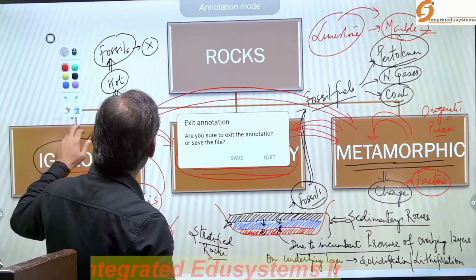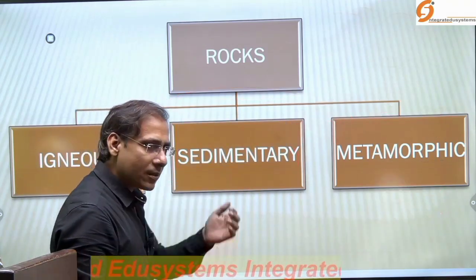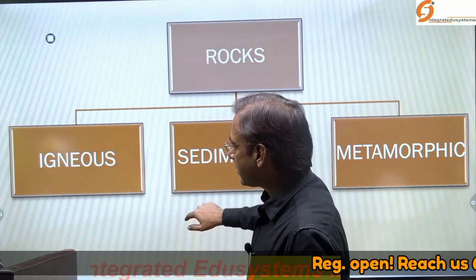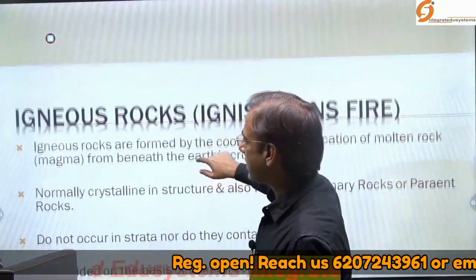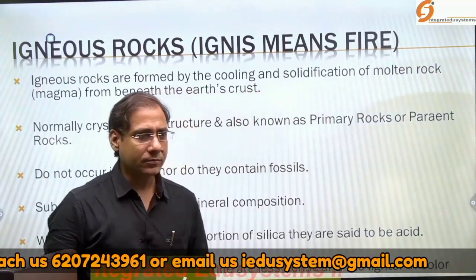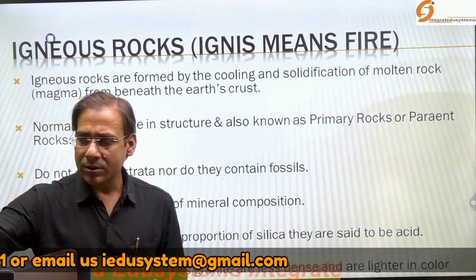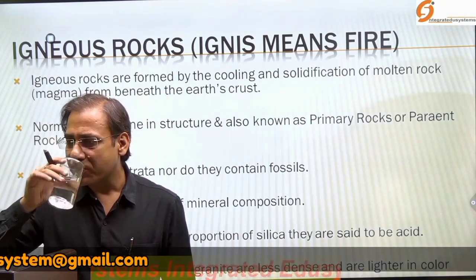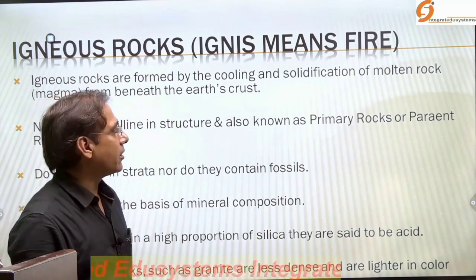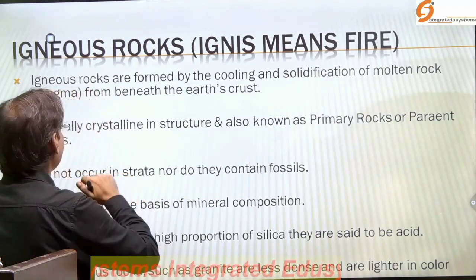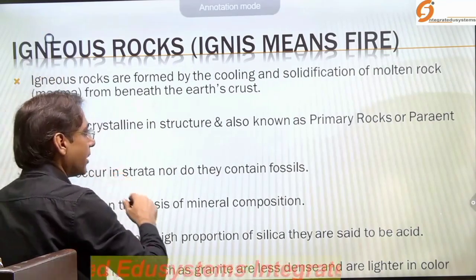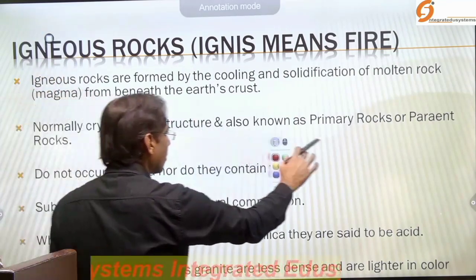Now, as I have said, a detailed study is required for all these rocks. Let's begin our study from the igneous rocks. Understand a few important features of the igneous rock. Igneous rocks are the product of magma and lava, the solidification of the molten material. What I have written here is the definition as well as the characteristic features of the igneous rocks.